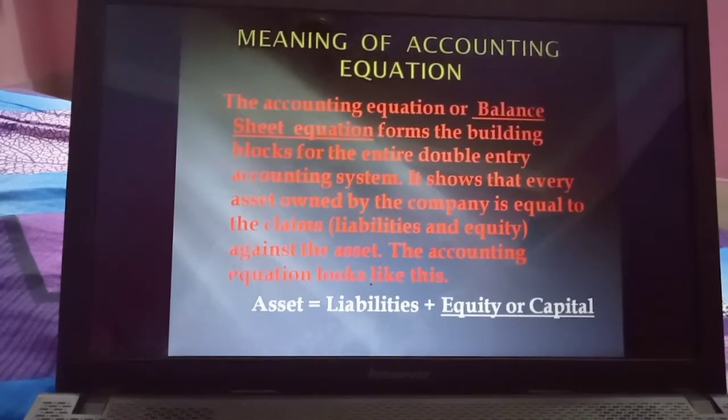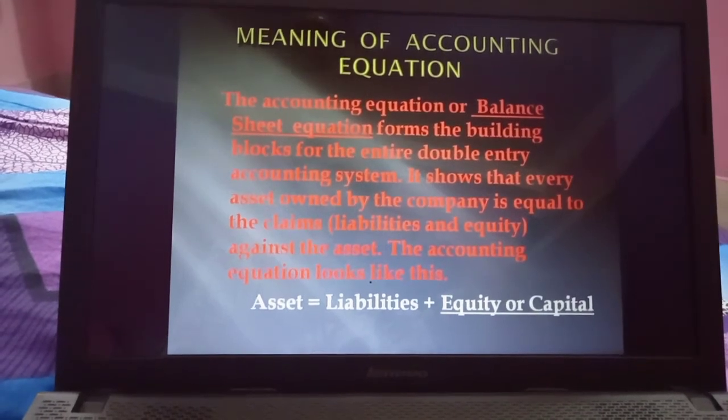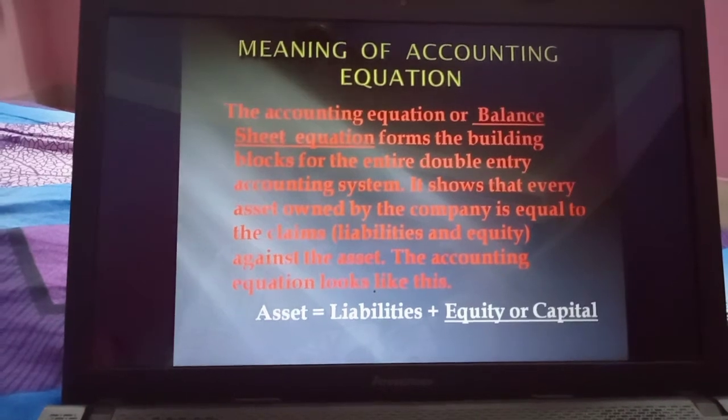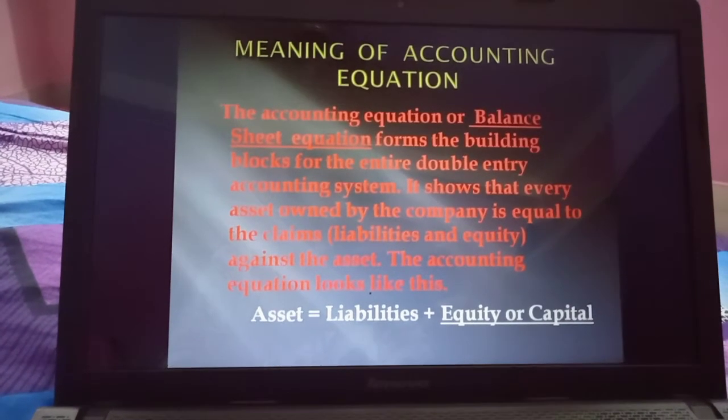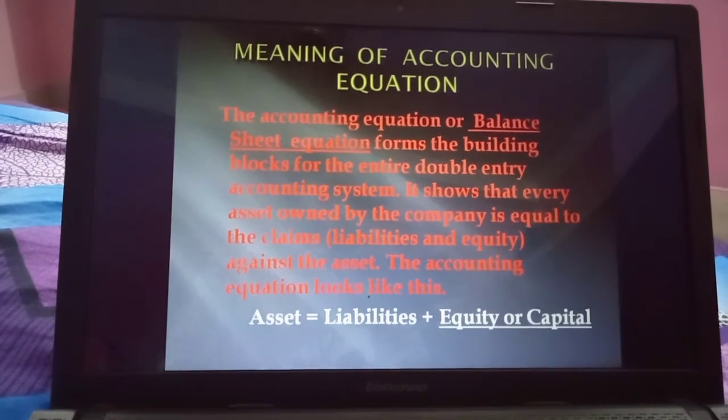Now accounting equation means that it is simply a balance sheet equation which states that at any point of time the assets of a business must be equal to its liabilities plus its capital or equity.